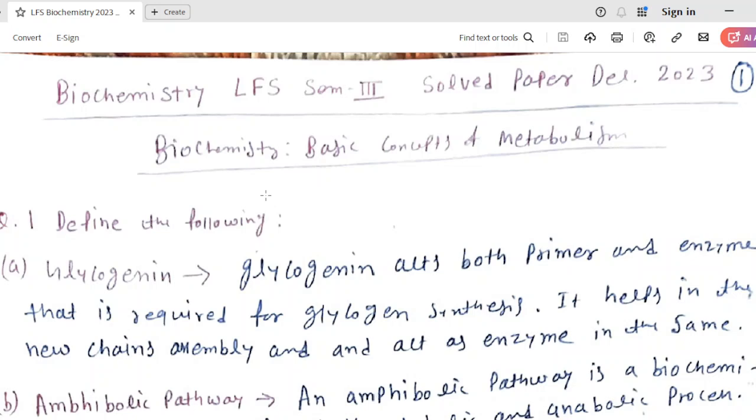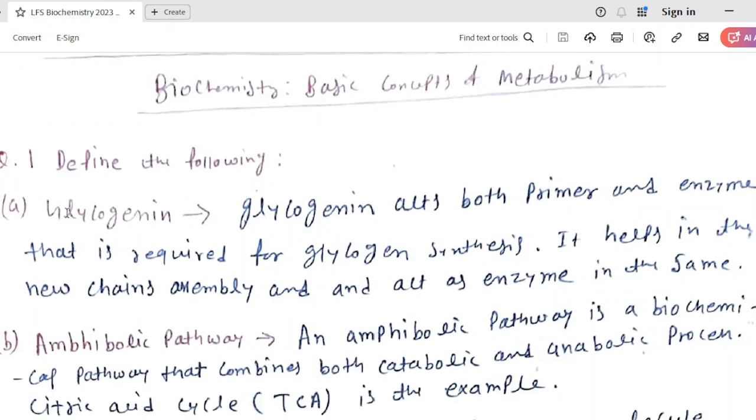Question number one, define the following. Glycogenin. Glycogenin is basically a molecule which is acting as both primer and enzyme that is required for glycogen synthesis. In our cell, for the synthesis of glycogen, we need one primer and enzyme. So glycogenin is acting as both. It helps in the new chain assembly and acts as an enzyme in the same process. Besides this, there are multiple enzymes involved.